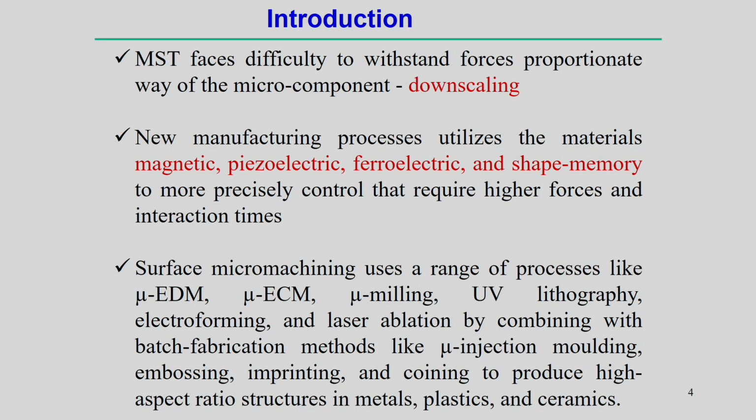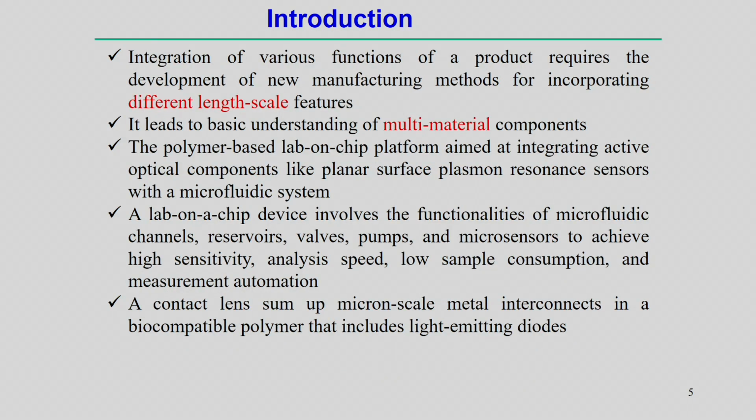All this finds application in microsystem technology using these kinds of materials. But of course, integration of the various functions of the products is the main part of microsystem technology, and that is the drive for the development of new manufacturing methods, such that it is possible to incorporate different length scale features.